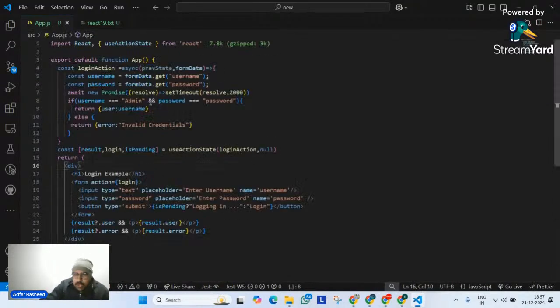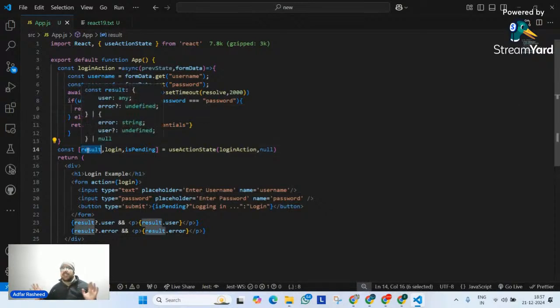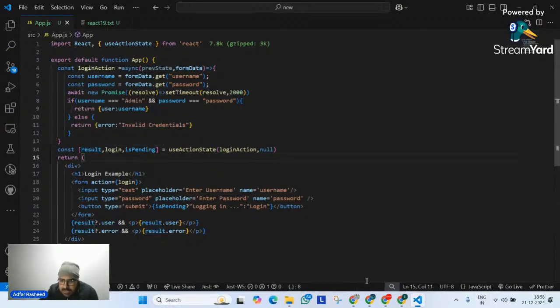Over here in this particular case, to implement such kind of behavior, do we need any state? Of course not. We need a state, but from the perspective of action state. And then everything is returned and managed by the result itself, by the action itself. So whenever your forms are involved, you are performing an action and that action is supposed to do something. Our best tool is not to use separate states to define and control everything, but to actually use useActionState. Am I clear? Let's see its functionality. Let's see whether it's working or not.